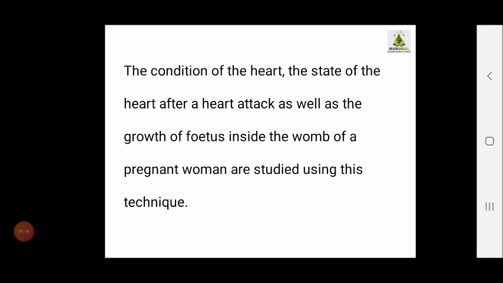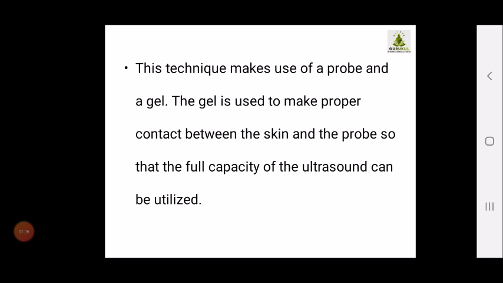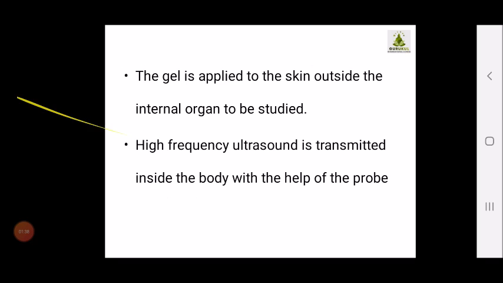The condition of the heart, the state of the heart after a heart attack, as well as the growing fetus inside the womb of a pregnant woman are studied using these techniques. This technique makes use of a probe and a gel. The gel is used to make proper contact between the skin and the probe so that the full capacity of the ultrasound can be utilized.